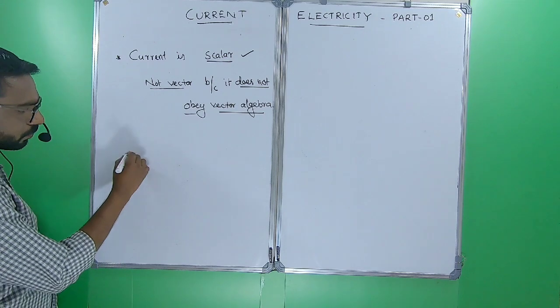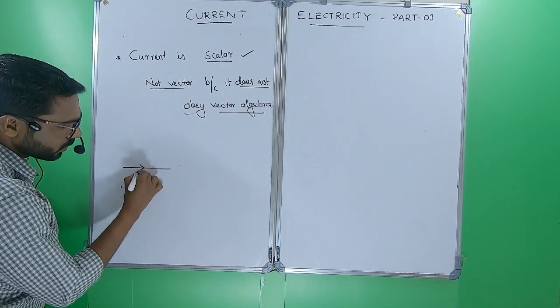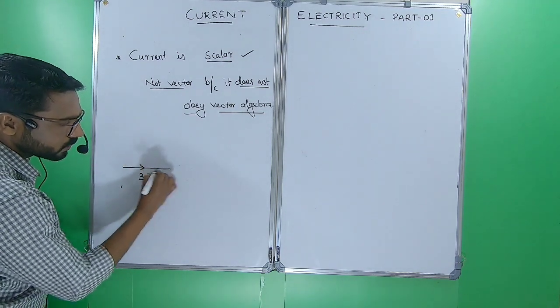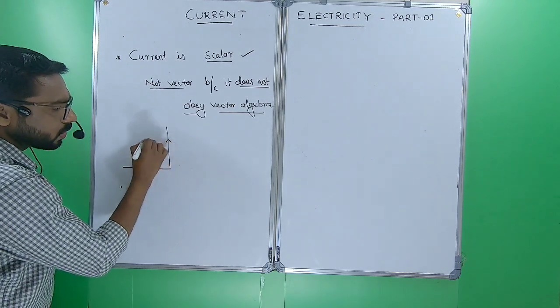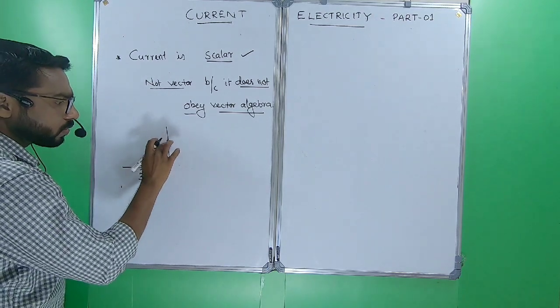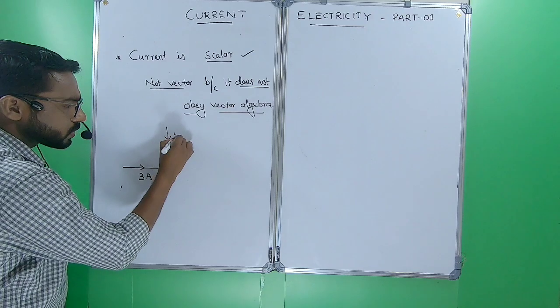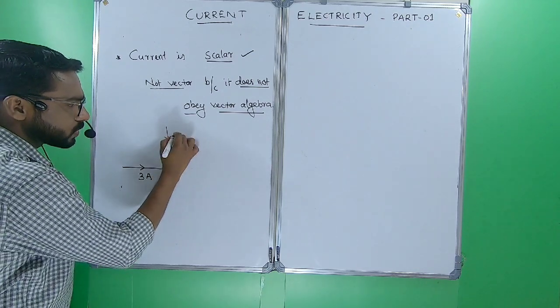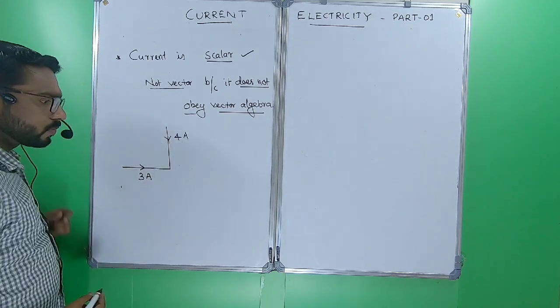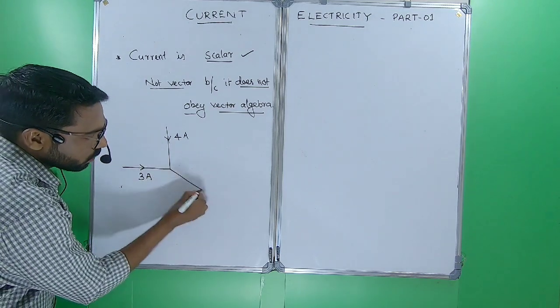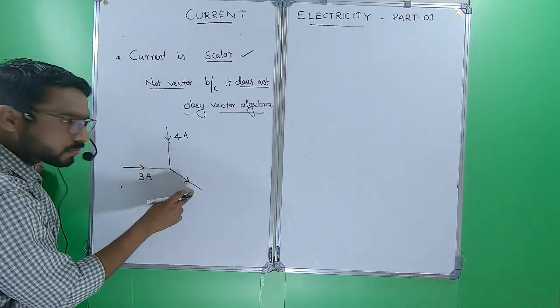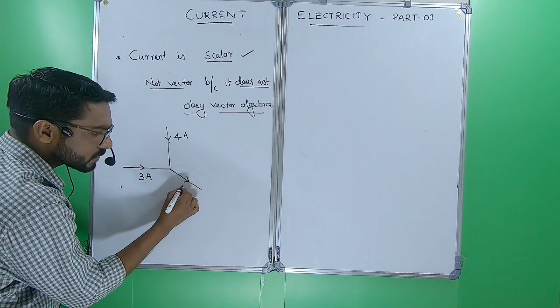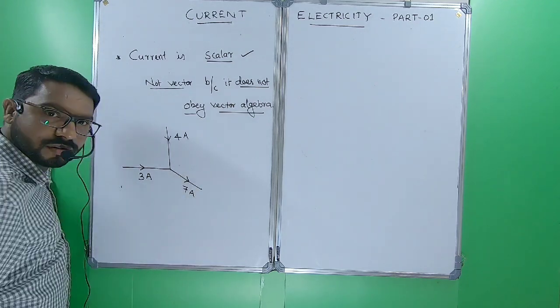For example, we have a conductor, 3 ampere is flowing in this direction, and 4 ampere flows downward. What will be the current in this arm? 3 plus 4 is 7 ampere, right?